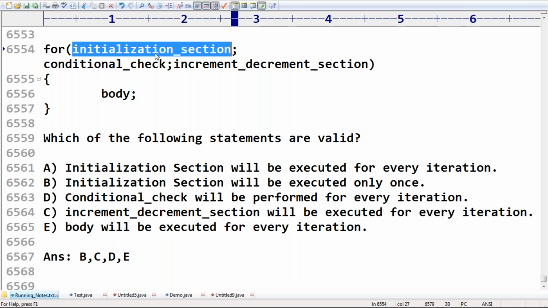Vishnu says the increment and decrement section won't be executed for the first iteration. Correct. But in general, we say for every iteration. After executing the first iteration, the increment and decrement section is going to happen. No issue.